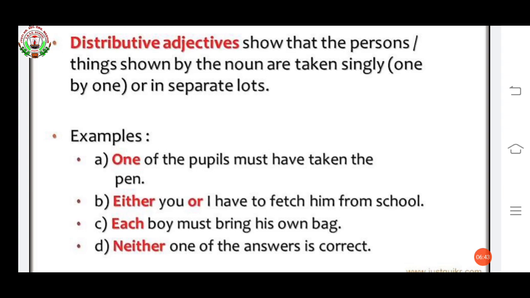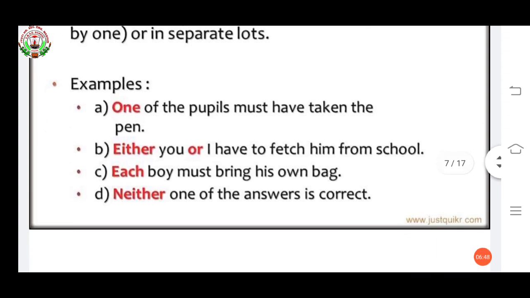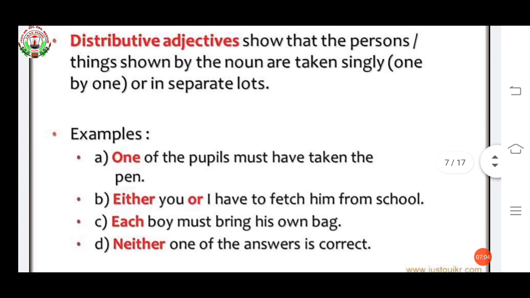See the examples. One of the people must have taken the pen. Either you or I have to fetch him from school. Each boy must bring his own bag. Neither one of the answers is correct. All the examples are showing only one thing; we are talking about only one thing being distributed. One of the people. Either you or I means either you or I, not both. They are talking about only one thing, singly.